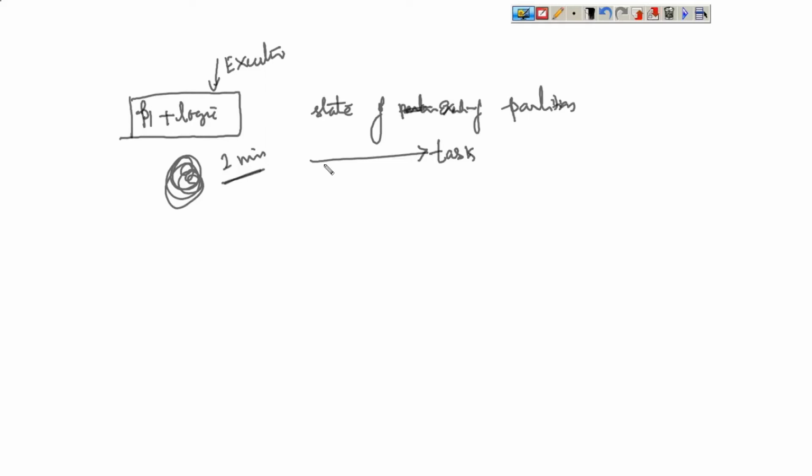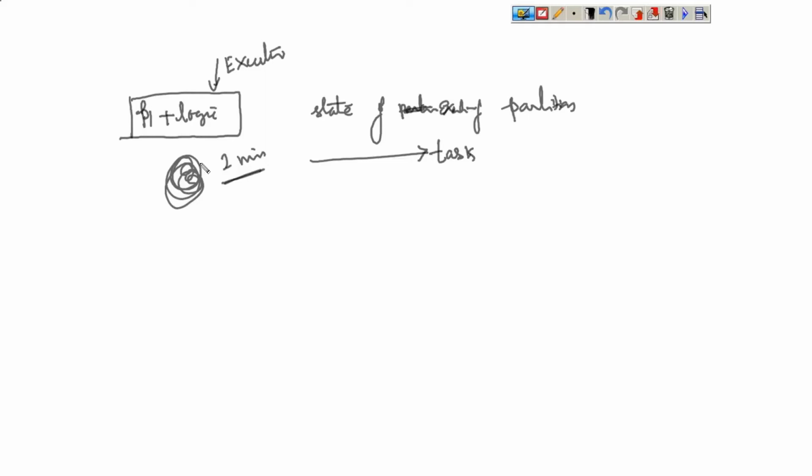But if the data is getting executed, then in the execution state, we call it a task. What is a task? Simply the execution state of a partition. Simply that is called a task.